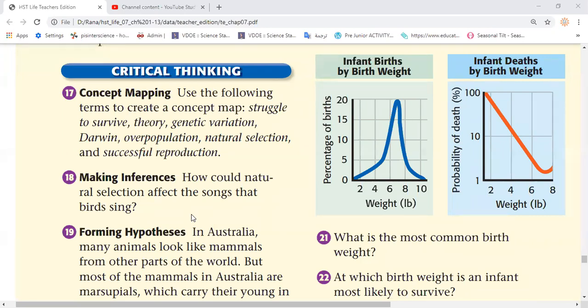Vocal cords would change depending on what the animal would attract. Like if the female is attracted to a certain voice, the male bird would adapt to have a type of vocal cords so they could attract the female.